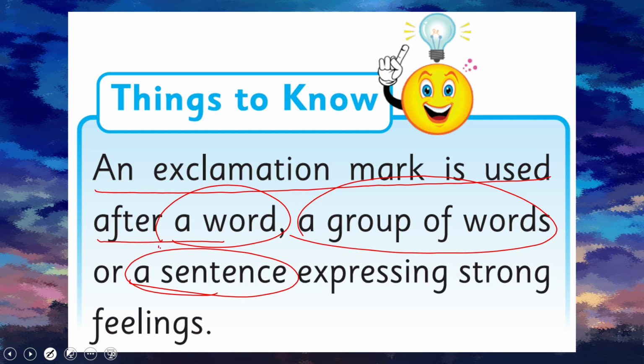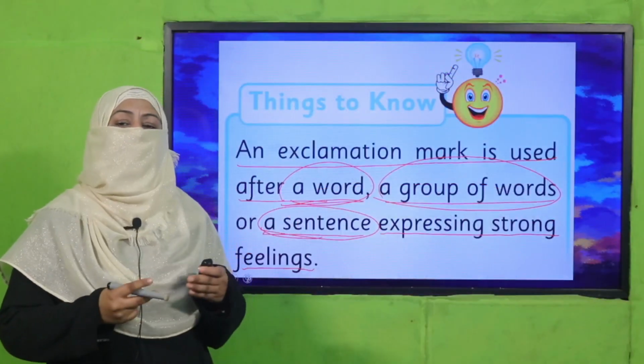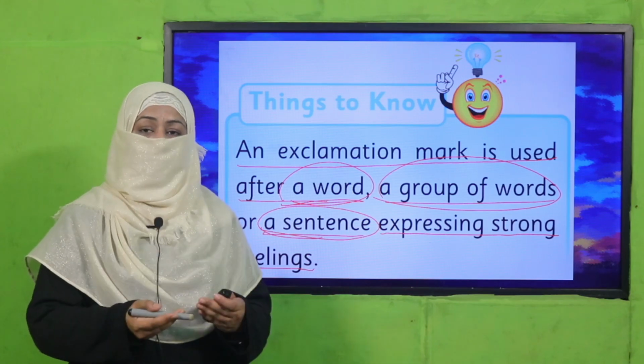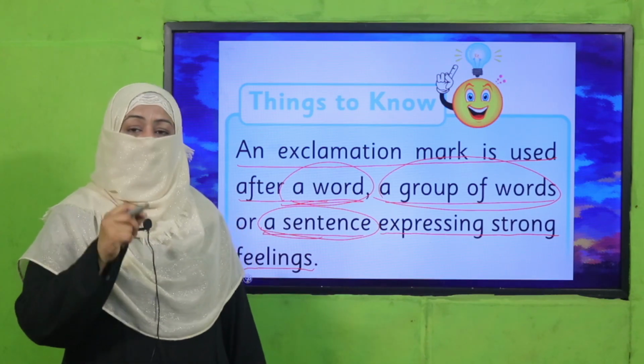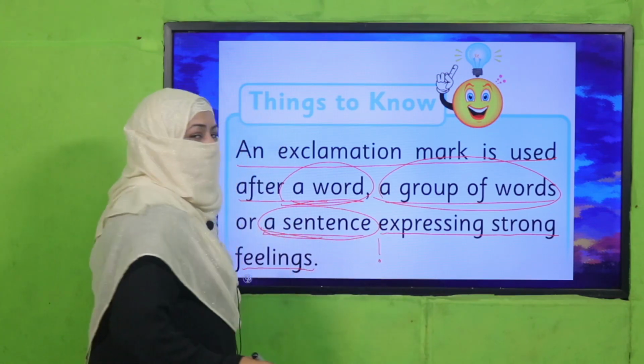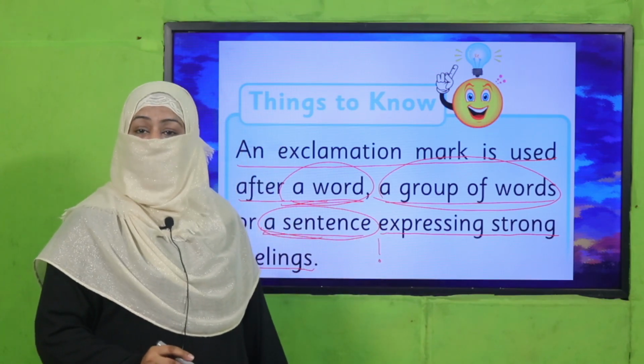So we can place it after a word or a group of words or even at the end of a sentence. Why? When we express strong feelings. Whenever we want to express strong feelings in writing. Because beta, as I told you, while speaking, we can express it through our words. But when we write it, we need to place an exclamation mark to tell that we are mentioning our feelings here.